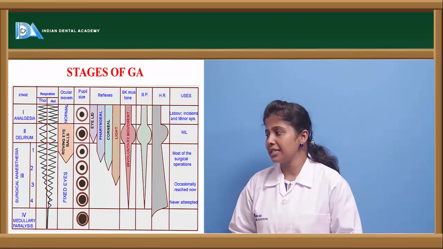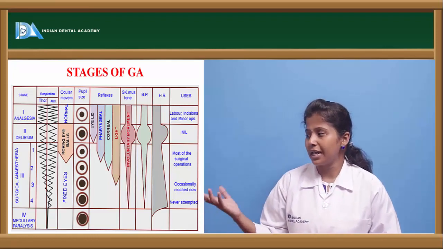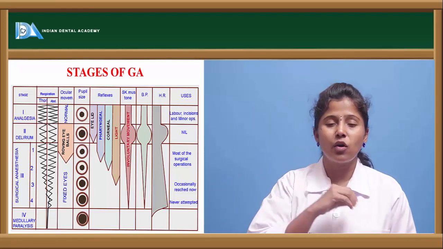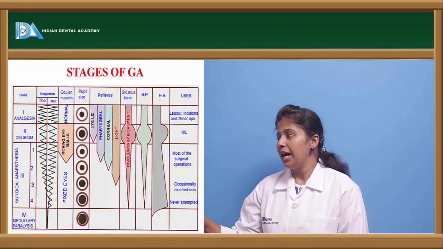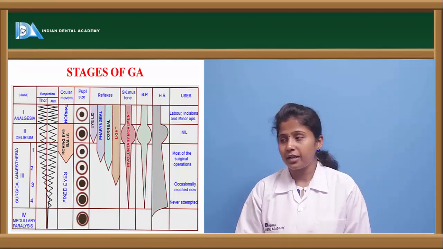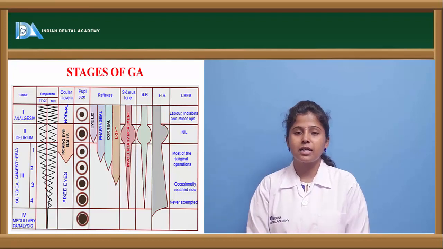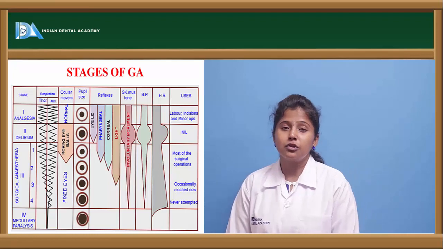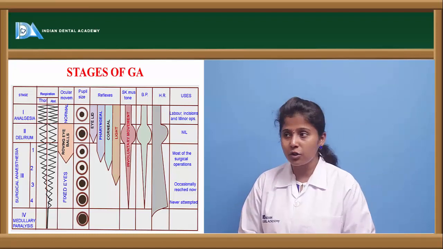And the final stage is that here also it will have fixed eyeballs, and the pupil size is increased. There will be almost complete impairment of blood pressure and muscle tone, and there will be increased heart rate. And here the fourth stage is medullary paralysis. It causes complete paralysis. There won't be any respiration in this stage. So if the person is reaching this stage of anesthesia, we can say the person is almost in a coma stage.